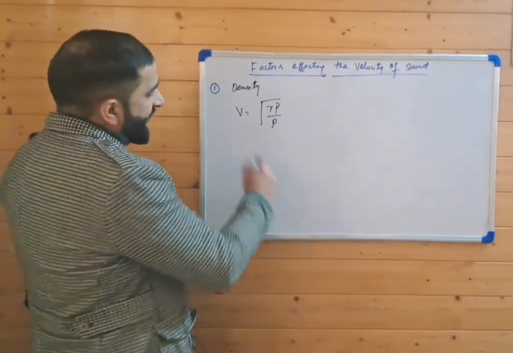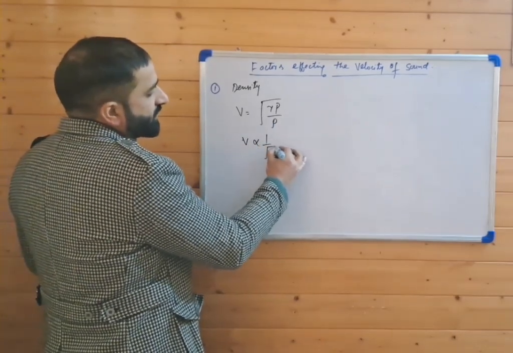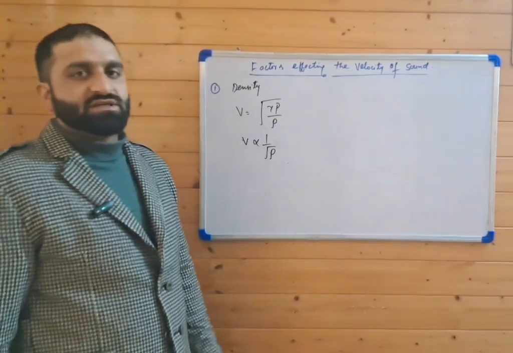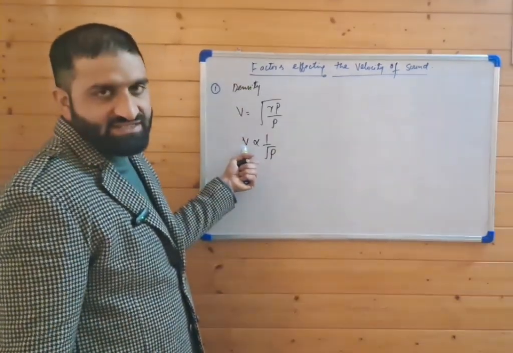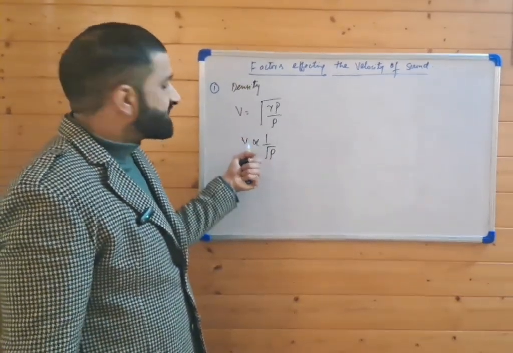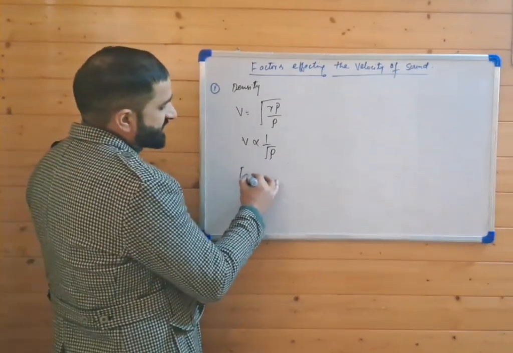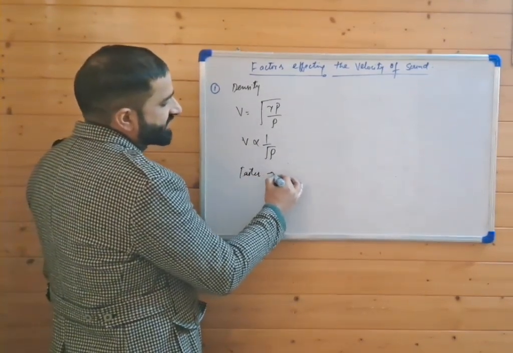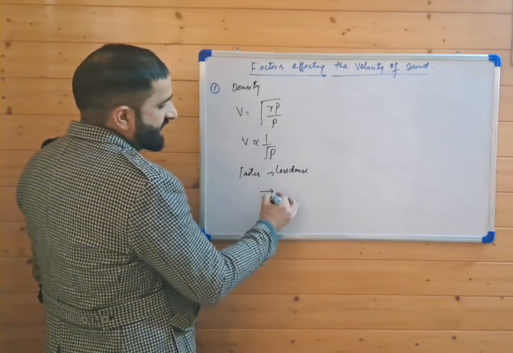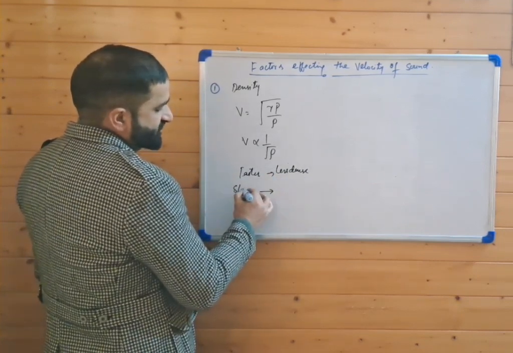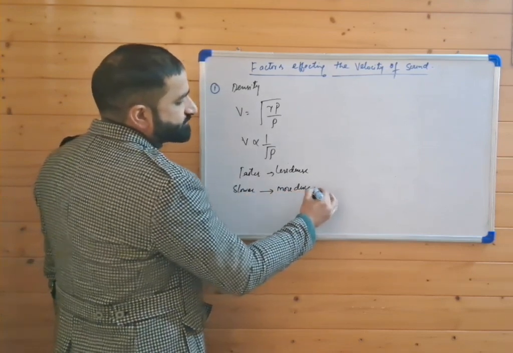Now, as is clear, V is inversely proportional to root of density. That means if the density is more, velocity is less. If the density is less, velocity is more. So sound travels faster in less dense gases and slower in more dense gases.